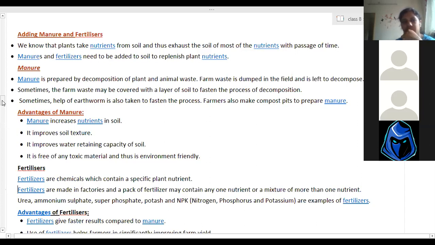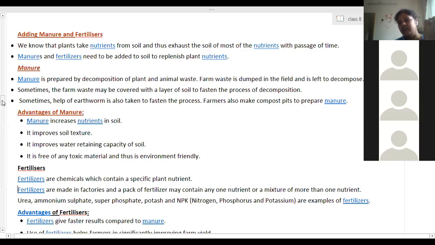It can be prepared in a farmhouse. Fertilizers do not add any humus to the soil. They directly add nutrients to the soil and are prepared in factories. That is the first contrasting point. Second point: manures help in improving soil fertility, but the excessive use of fertilizers decreases the soil fertility.